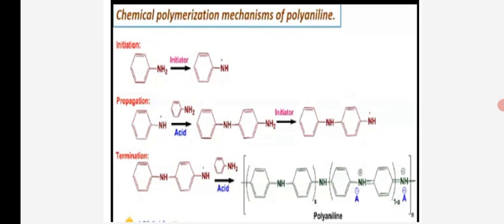The next step of initiator in the presence of ammonium persulfate gives a radical form. Termination stops the reaction, and this reacts with the acidic form of aniline to give a polychain, and the polychain is known as polyaniline, the product form.